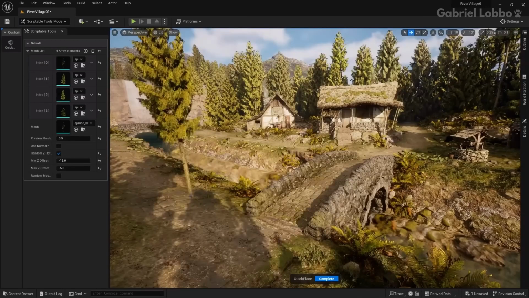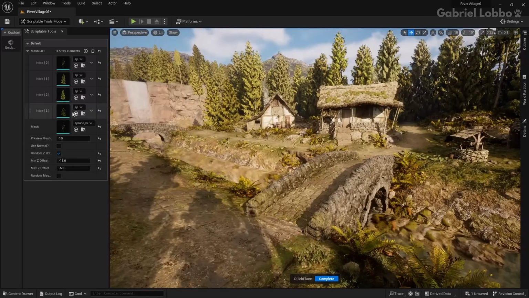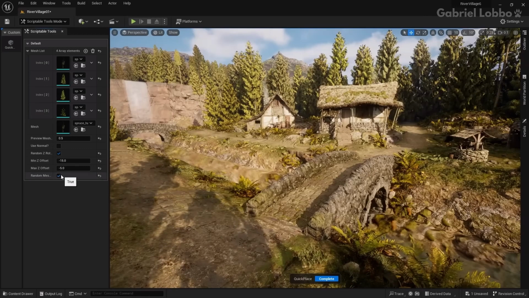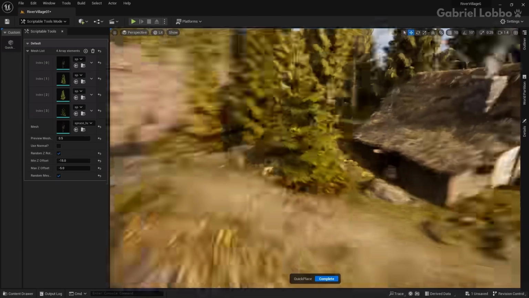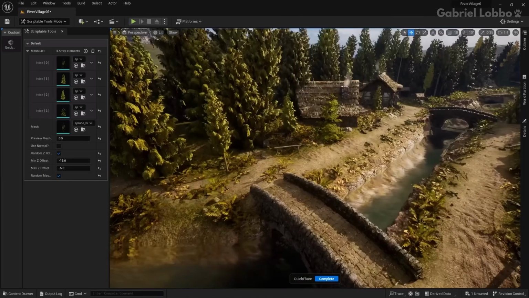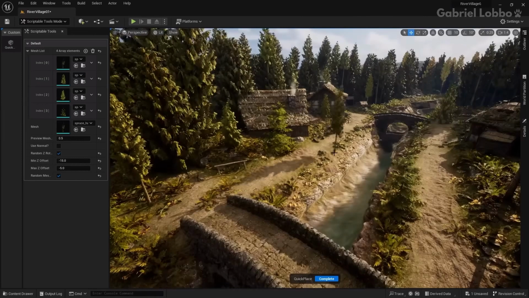I also added the option to place a random mesh from a list. So if we just select that, now it's going to pick a random mesh to spawn each time. I work a lot faster with this tool, and in the future I can create more tools to speed up my workflow. Scriptable tools can also interact with procedural content generation and geometry script, which means we can pretty much create any custom tool.